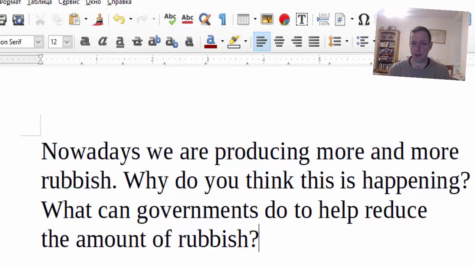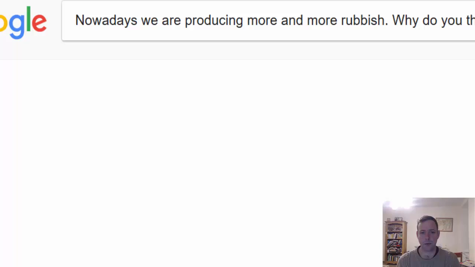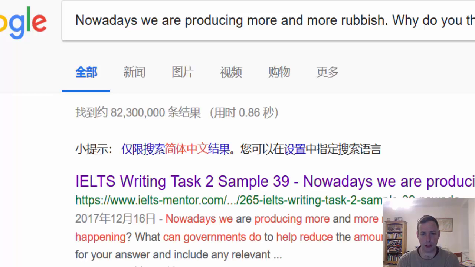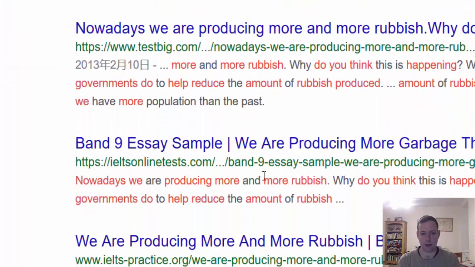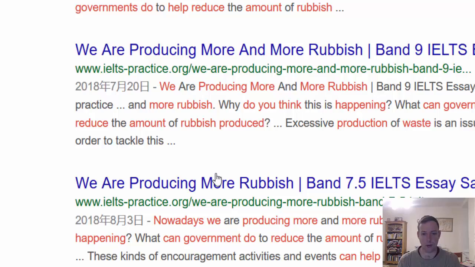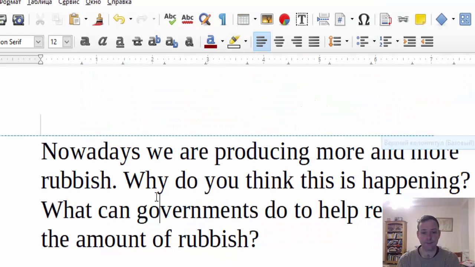If you put it into a search engine, you'll see that it comes up on the IELTS Mentor site, Test Big, IELTS online tests, IELTS Practice org, and an essay forum. So it seems to be an incredibly popular question. My guess is it's from the Cambridge IELTS practice test books, but I don't know. But it's a good question, so let's have a look at it.